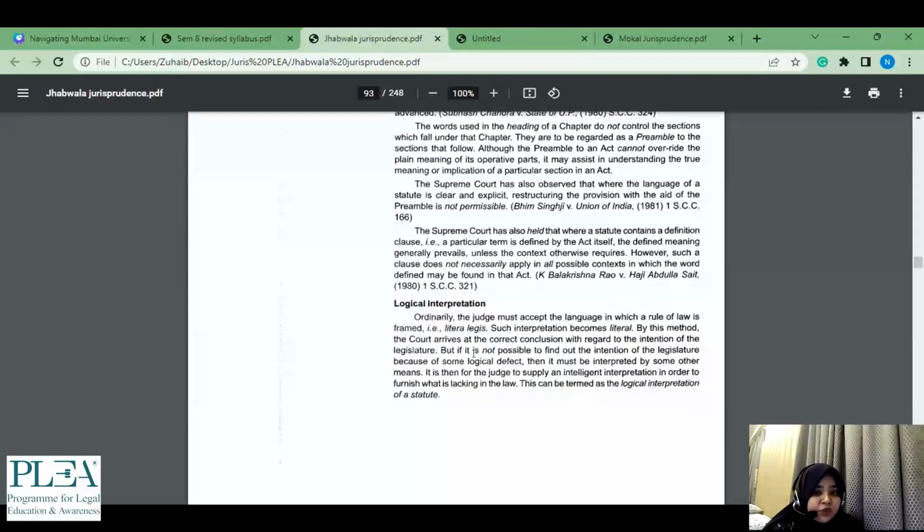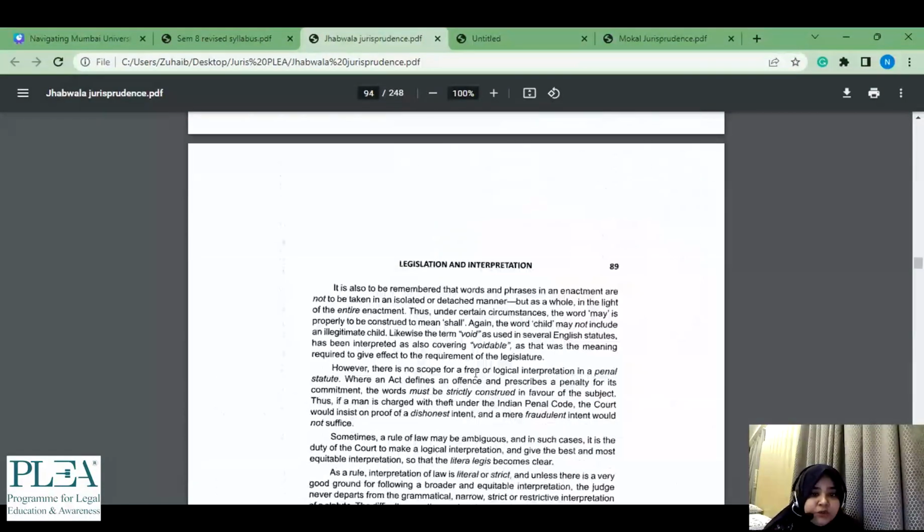अब यहाँ पे क्या हो गया, दो चीजें. First of all, because you read this, now you also know what is literal interpretation. You know a legal Latin maxim which is in relation to literal interpretation, and now you also know what logical interpretation is. So it is basically helping you either ways. Logical interpretation आया तो भी पता चल गया, literal interpretation आया तो भी पता चल गया.